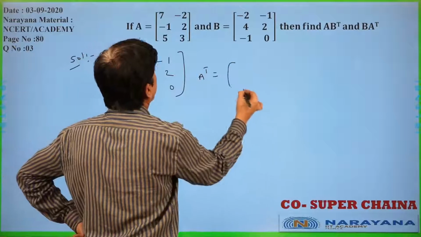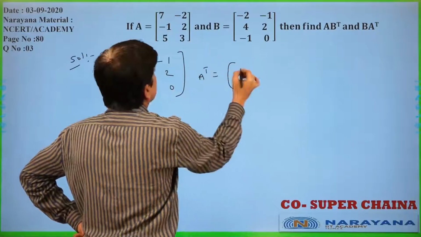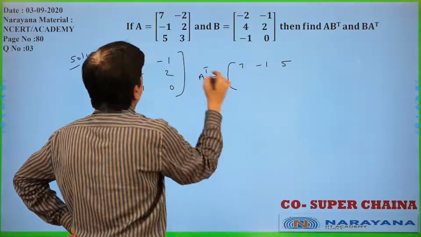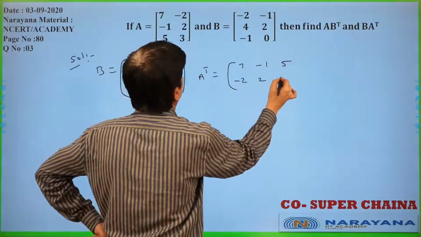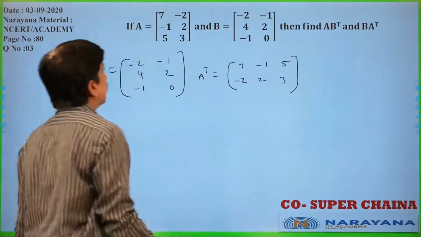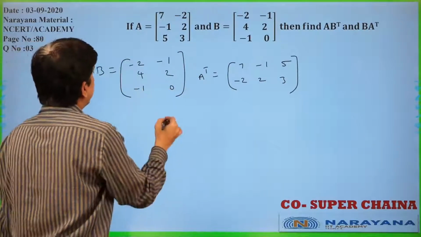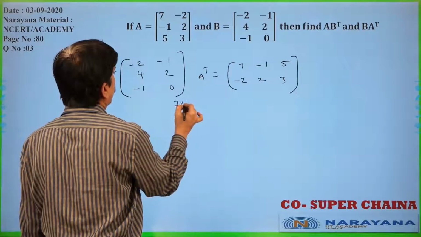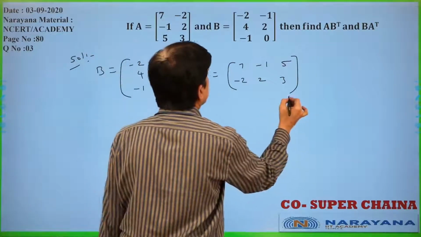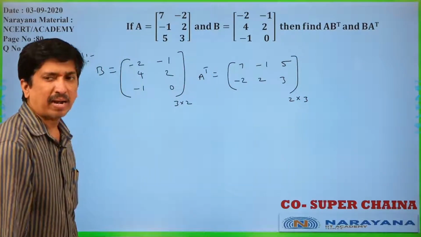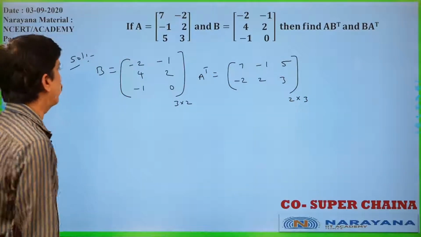A transpose is nothing but 7, minus 1, 5, minus 2, 2, 3. It is a 3 by 2 matrix only. This is a 2 by 3 matrix only. The resultant matrix is nothing but 3 by 3 only you will get.